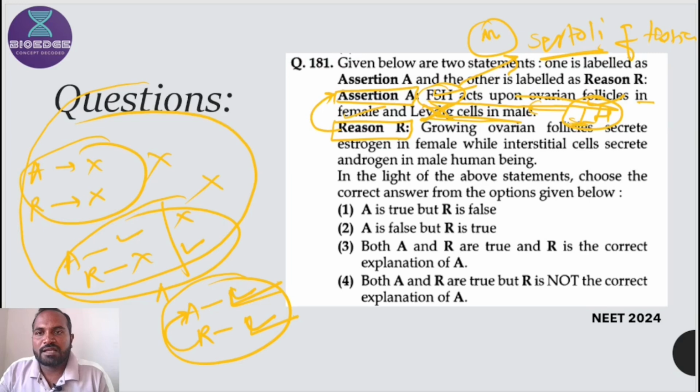So Leydig cell and LH. You can connect the L and L. That's why Leydig cell is stimulated by luteinizing hormone. That's why this statement is wrong.